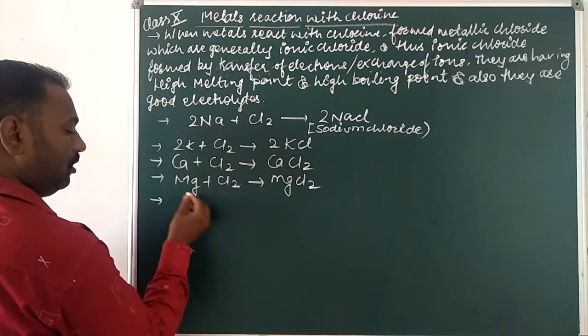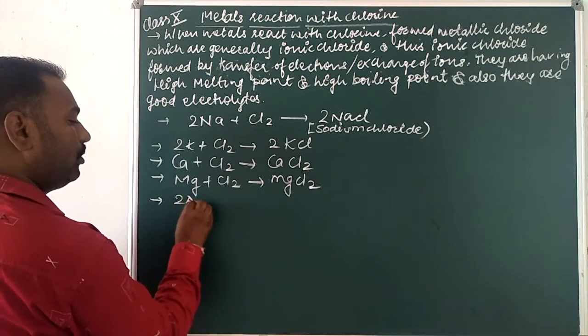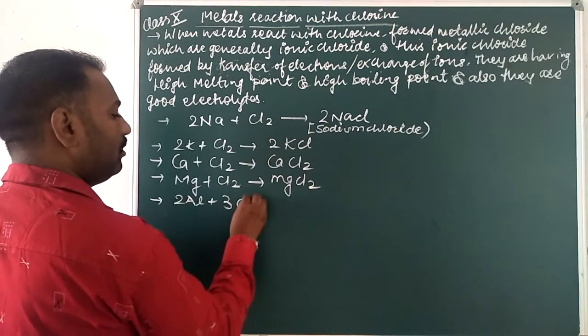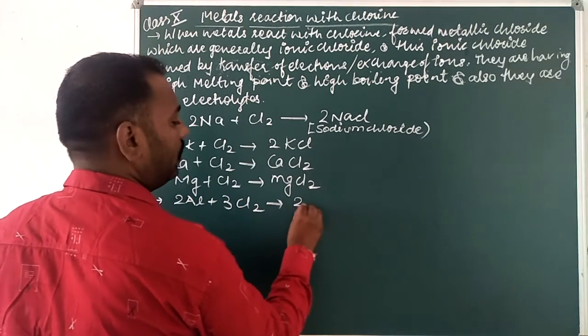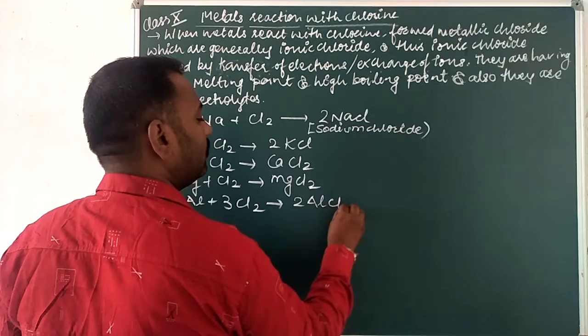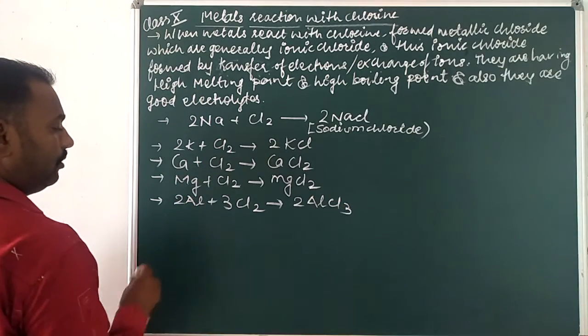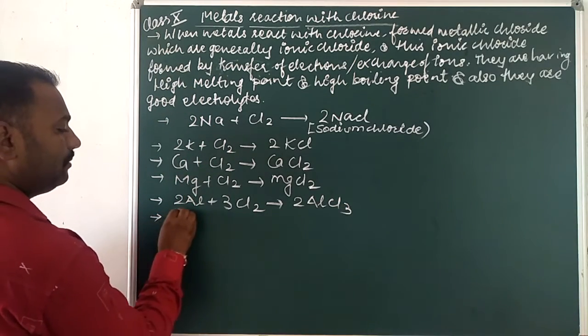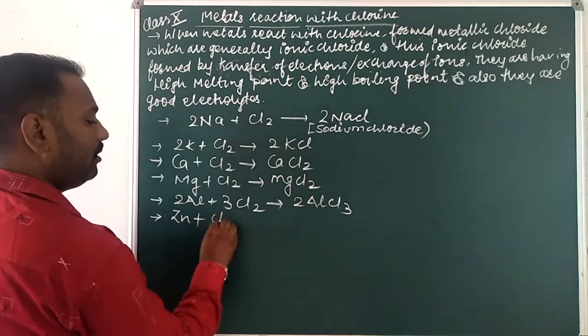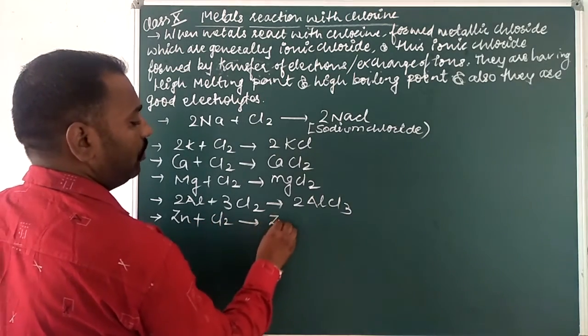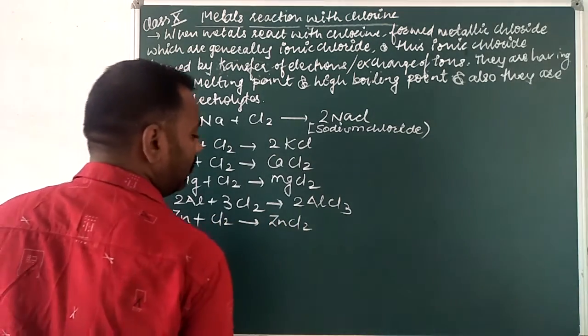After that aluminum: 2Al plus 3Cl2 gives 2AlCl3. Then zinc: Zn plus Cl2 gives ZnCl2.